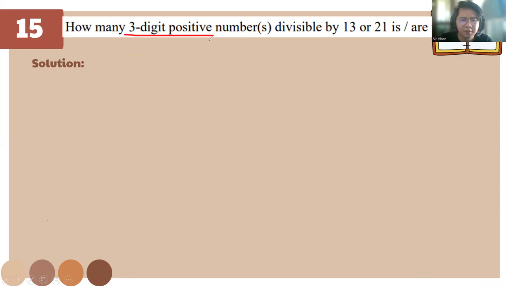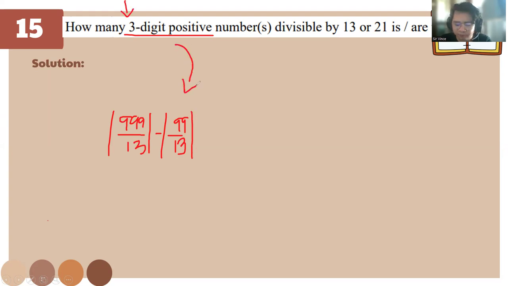So we divide by the biggest, 999 over 13, but we minus the two-digit. Remember, this is only three-digit positive, that's why I minus.